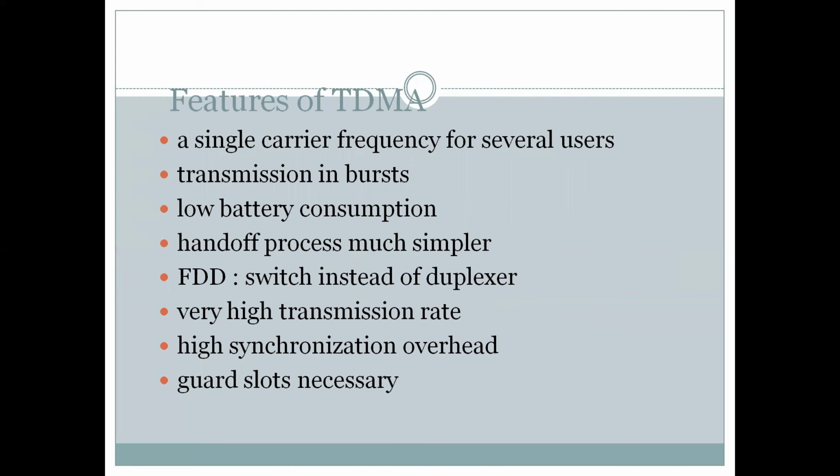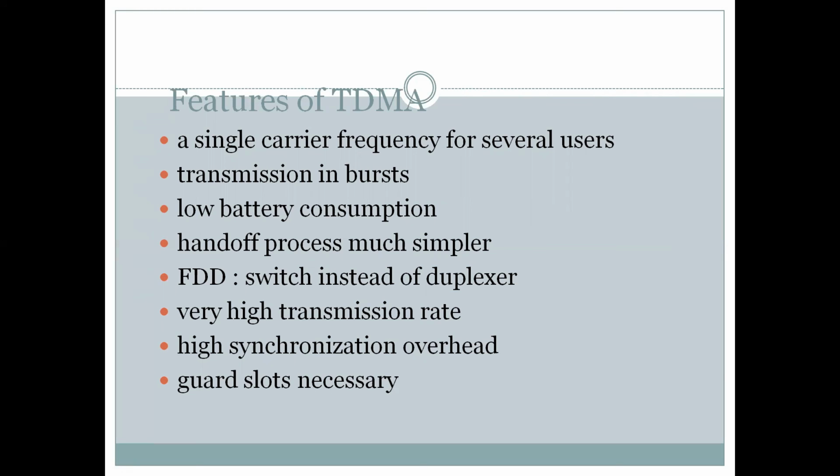Some features of TDMA: it's a single carrier frequency for several users. It transmits in bursts because it's non-continuous transmission, with a time elapse between user 1 and user 2. The battery consumption is lower because of the time elapse and burst transmission. The handoff process is much simpler, and with FDD, we need a switch instead of a full duplexer.